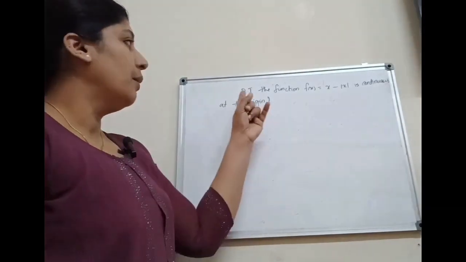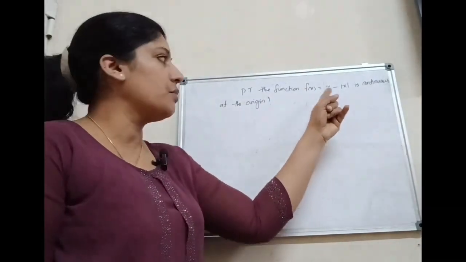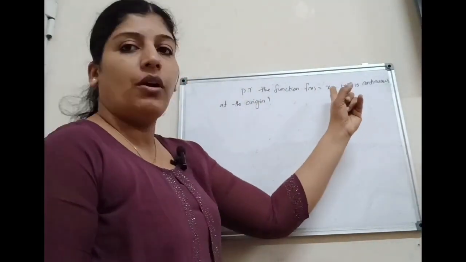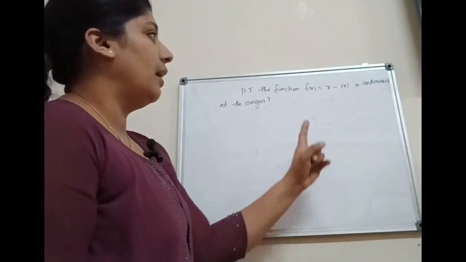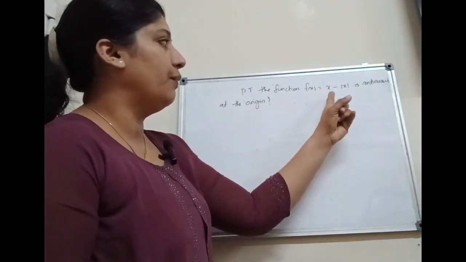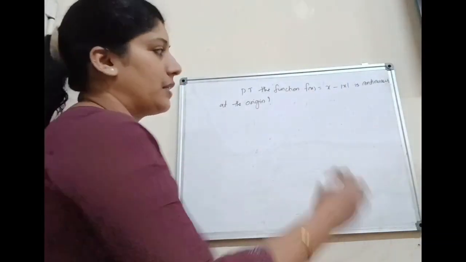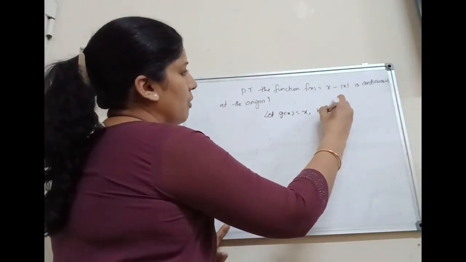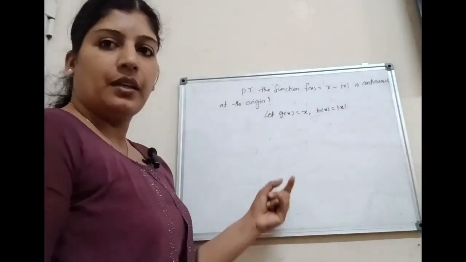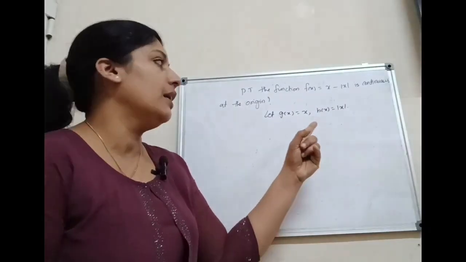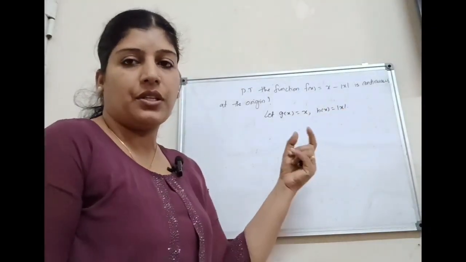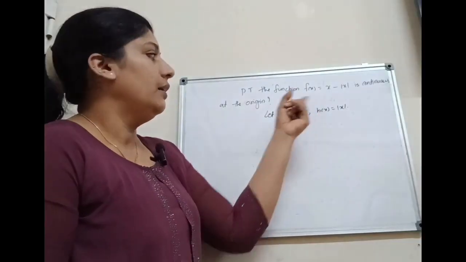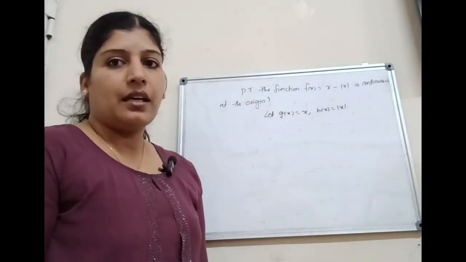Next, consider the question. Prove that the function f of x equal to x minus mod x is a continuous function. Now here f of x is equal to x minus mod x. That is, it is of the form g of x minus h of x. Let us take g of x equal to x and h of x equal to mod x. We know that g of x equal to x is the identity function and h of x equal to mod x is a modulus function. That is, the identity function and modulus functions are continuous. Therefore, the difference of two continuous functions is again continuous.